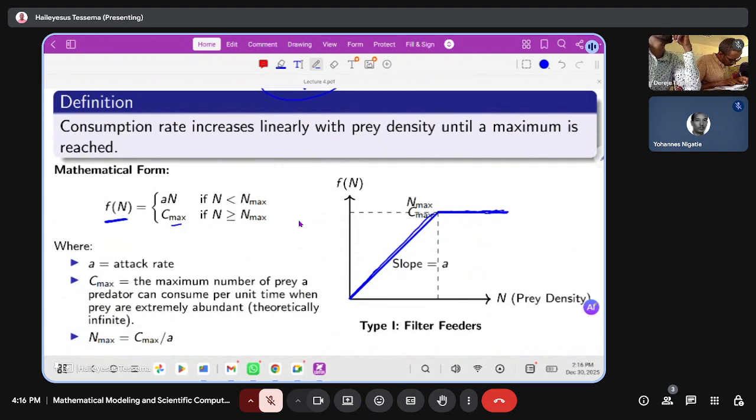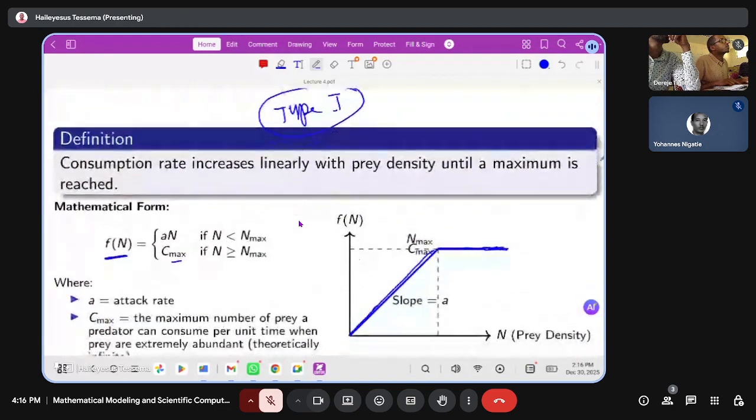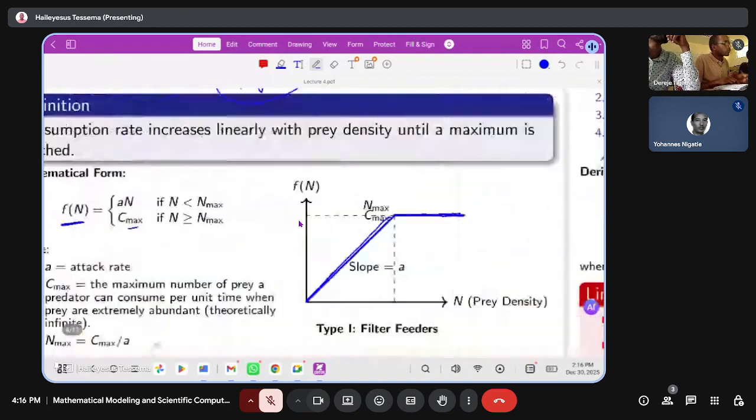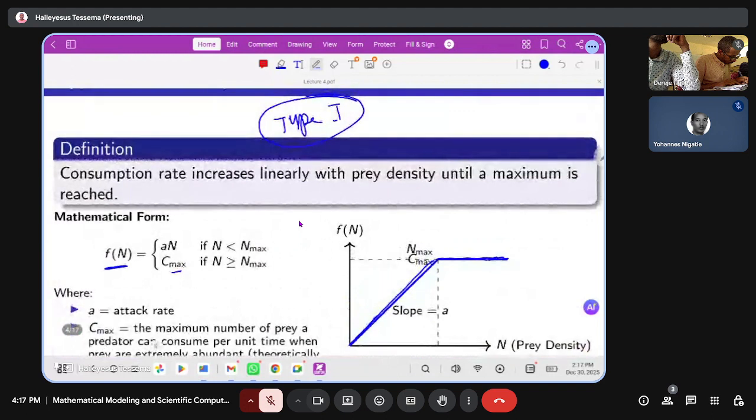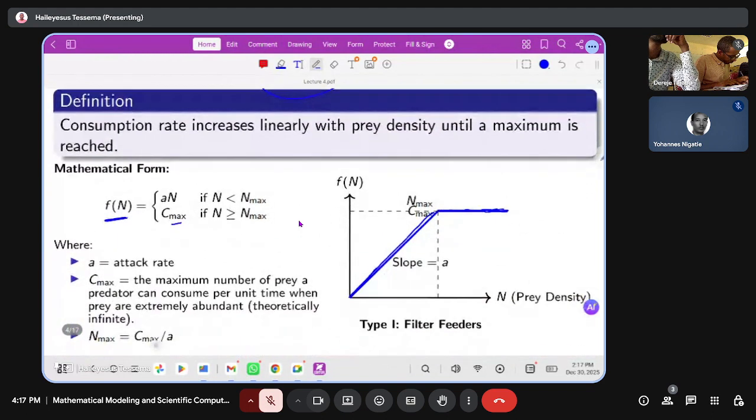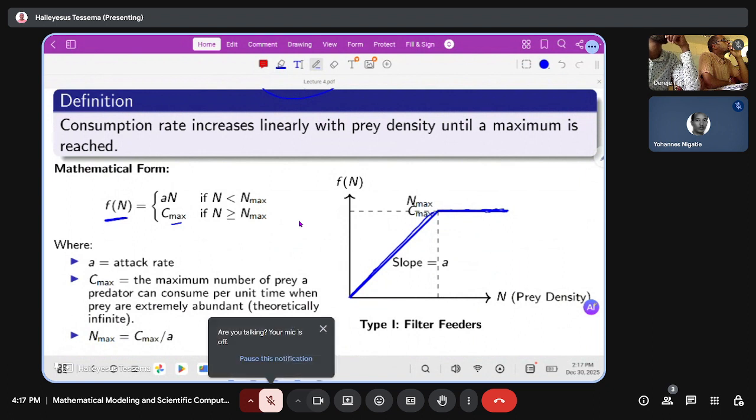Here in the type 1 functional response, a searching time is not available. Mostly those predators that are filter feeders follow this type of functional response.